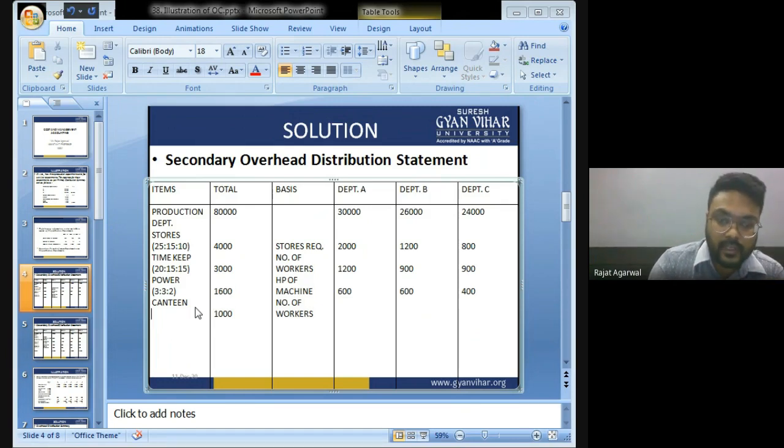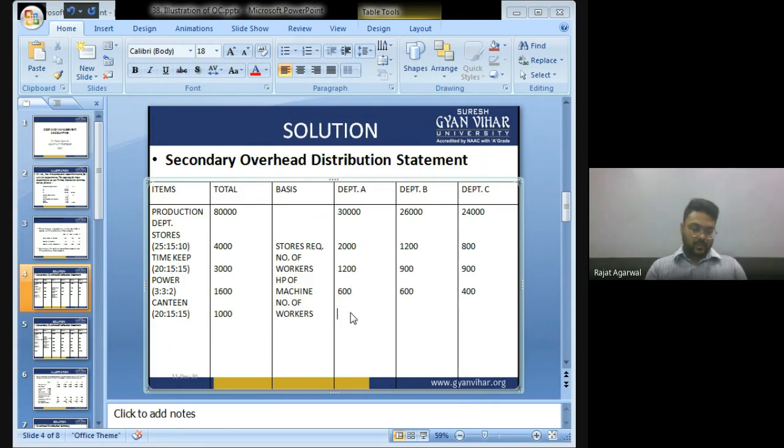Ratio of number of workers is 20, 15, 15. Now, 1,000 divided by 50 into 20: 400, 300, 300.